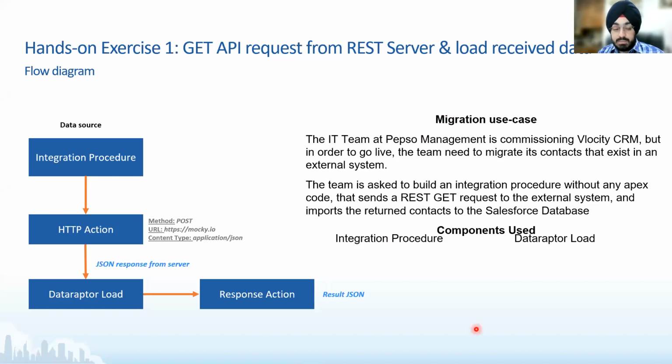So we're going to fire the API request to the external database, and in turn, we will be getting a couple of contacts. And then our intent is to store all those contacts in our database using a DataRaptor post. So we are trying to cover a proper industry use case here, where you are internally firing a request to a database, getting the pertinent data, and then storing it in relevant fields within the relevant objects in Salesforce, right? So it's a very, very common use case, correct?